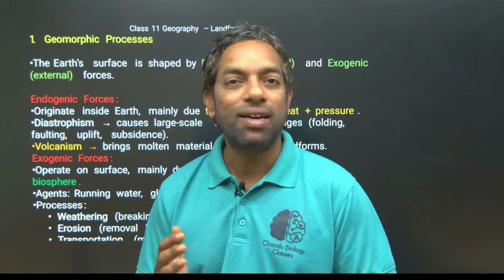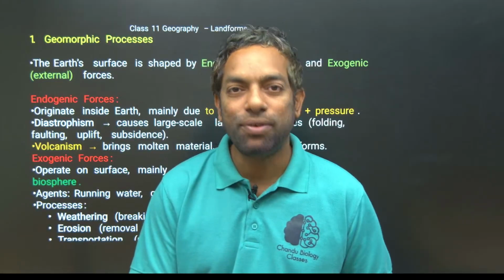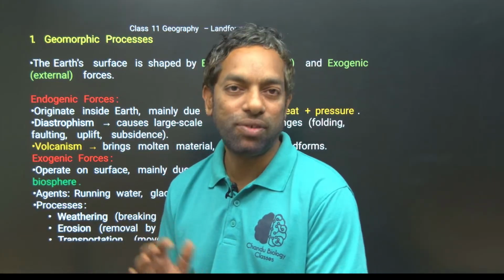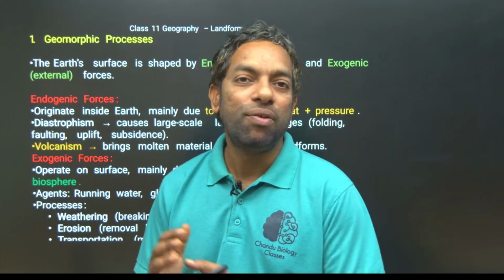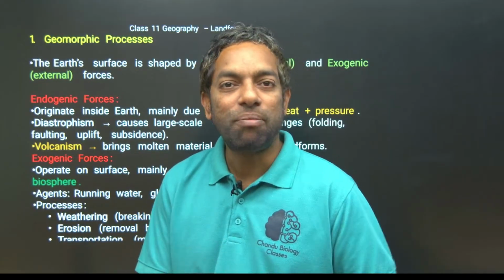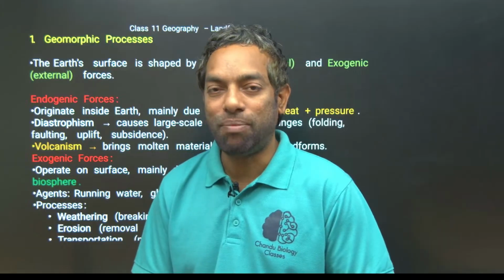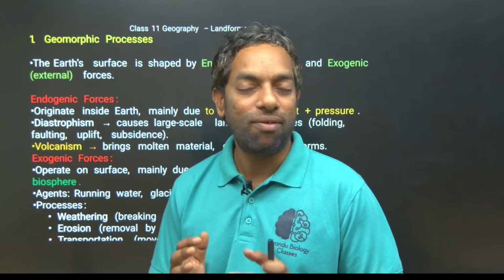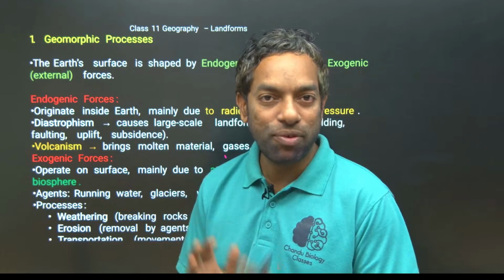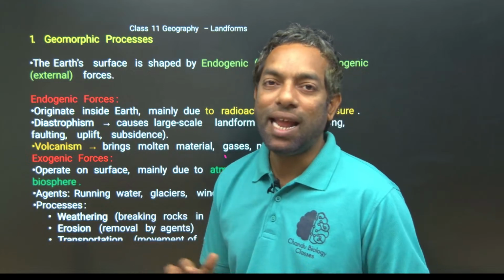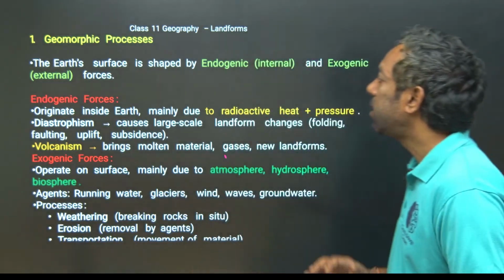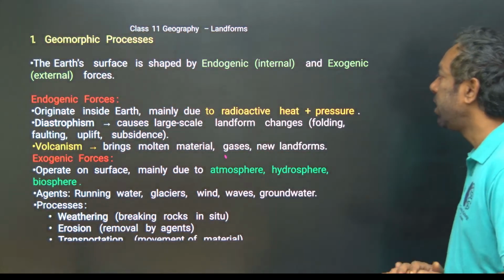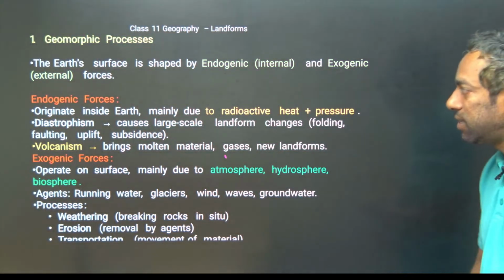What are exogenic and endogenic forces? Exogenic means external, and genic means to form. Endogenic means internal formation. The earth's surface is shaped by endogenic, internal, and exogenic, external, forces.